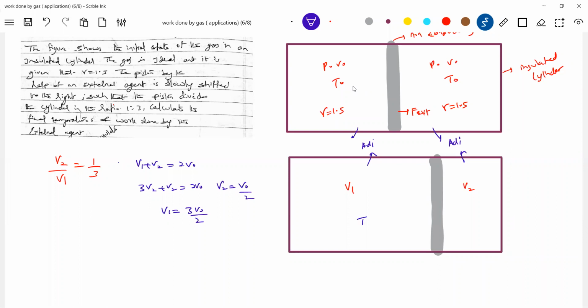Okay, we know V1 and V2. Can you calculate the final temperature? This will be in the left part. Temperature is needed, so I'll use T0 V0^(gamma minus 1) equals T1 V1^(gamma minus 1). Gamma is 1.5, so the exponent is 1 by 2. So T1 equals T0 times...